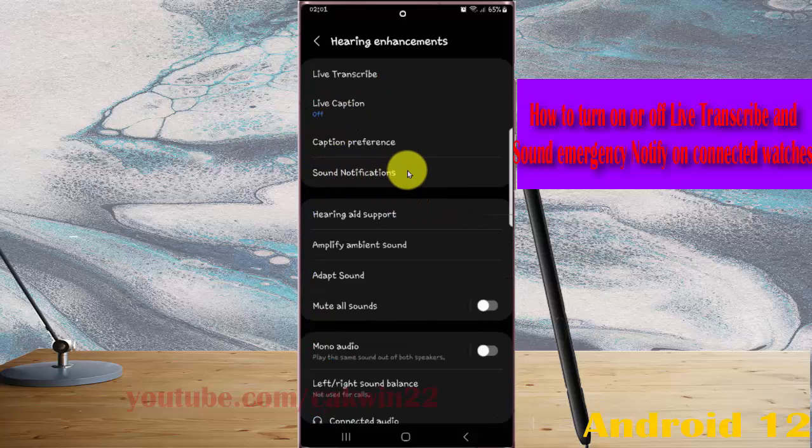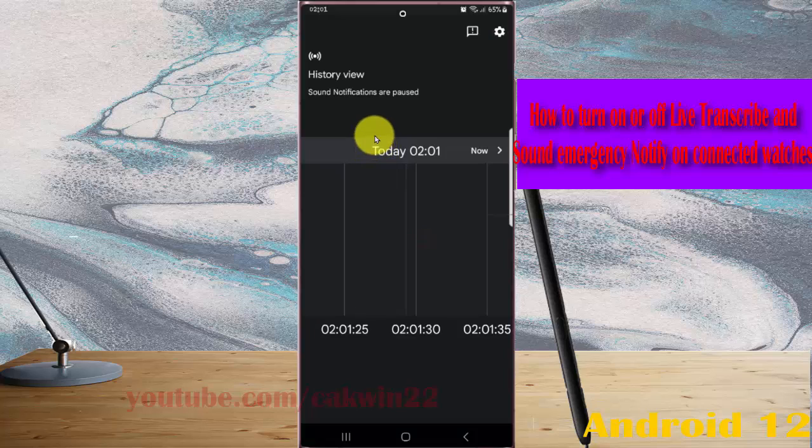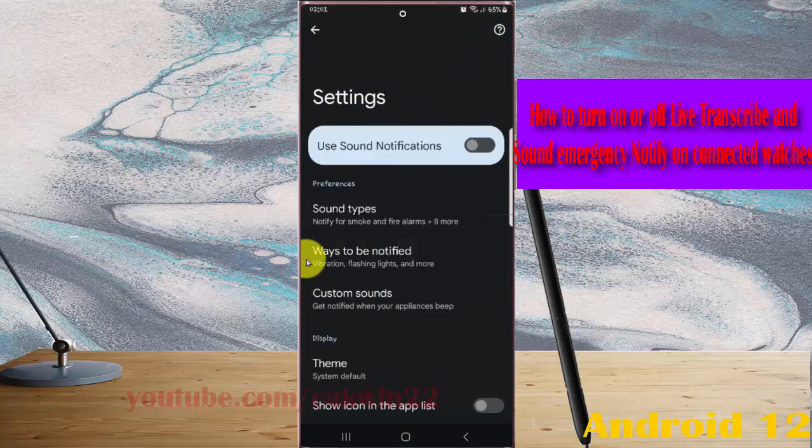Next, tap sound notifications, and then open sound notifications. Select the settings icon, and then tap ways to be notified.